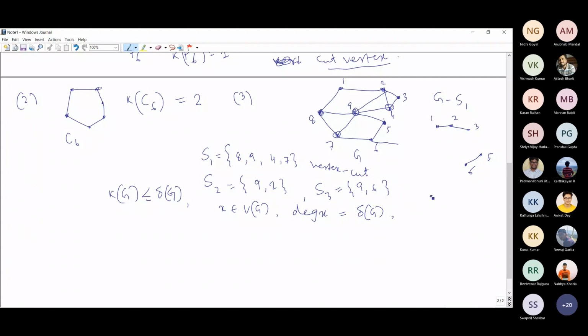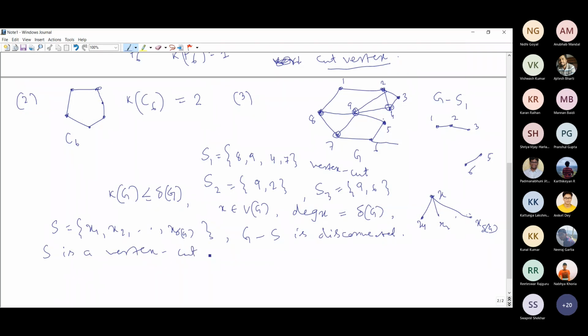Then I will say the neighbors of x are x1, x2, up to x delta G, that many neighbors. Now if we consider the set S consisting of the neighbors of x, then G minus S is disconnected, right? Yes, ma'am, G minus S will be disconnected. Therefore, S is a vertex cut in G.